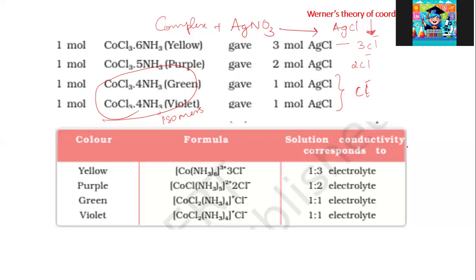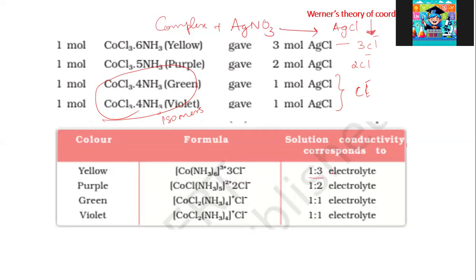He also did some conductivity studies. Conductivity measures the ions present in a solution. When a compound is dissolved in a solution, the ions present determine the electrical conductivity of that solution. The yellow colored complex showed that there are 3 ionizable Cl minus ions, which is evident from the conductivity values also.